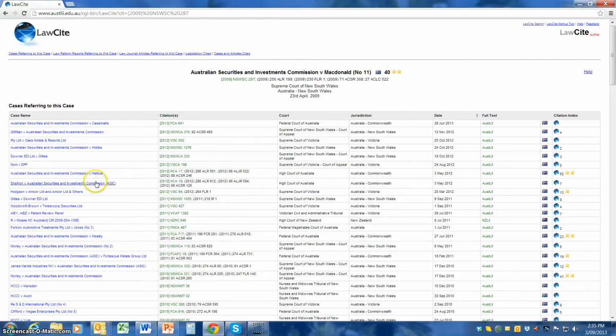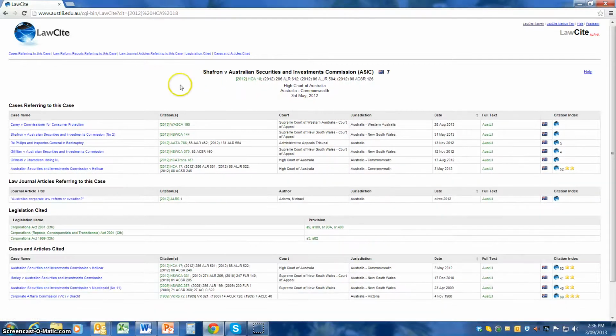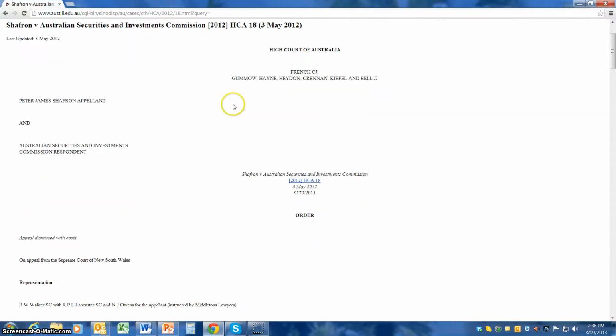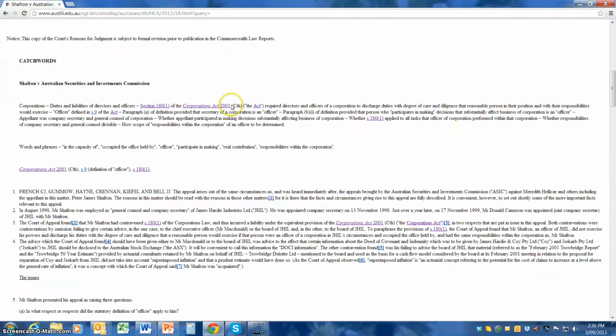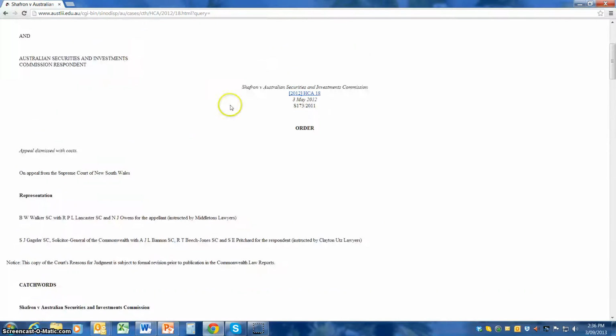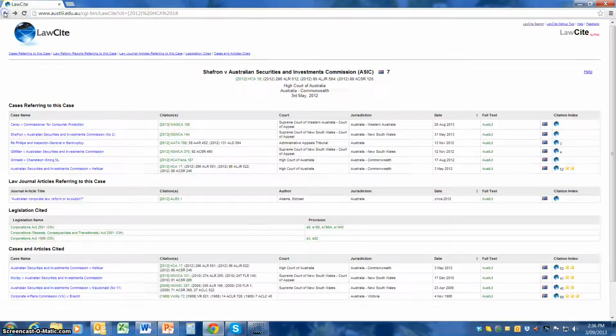From there you could actually go up to the High Court decision if you were interested. So you could actually click the Saffron and ASIC decision. You can see all the cases it refers to, and you could click and bring up the actual decision itself. There's the Saffron decision, which is the other half of this High Court case. You can go back and you can find any articles.